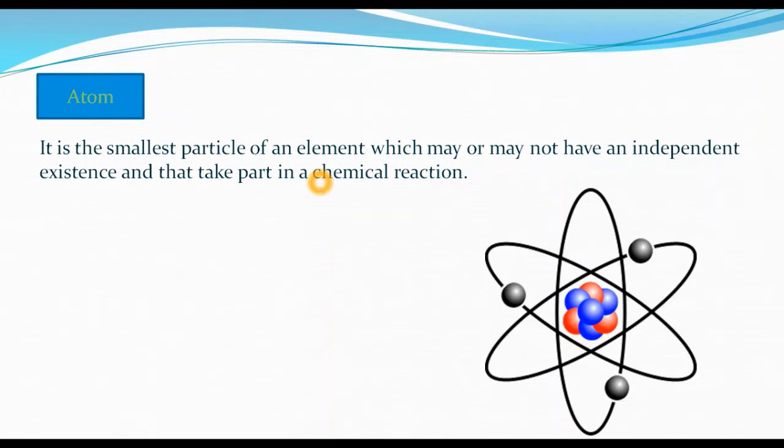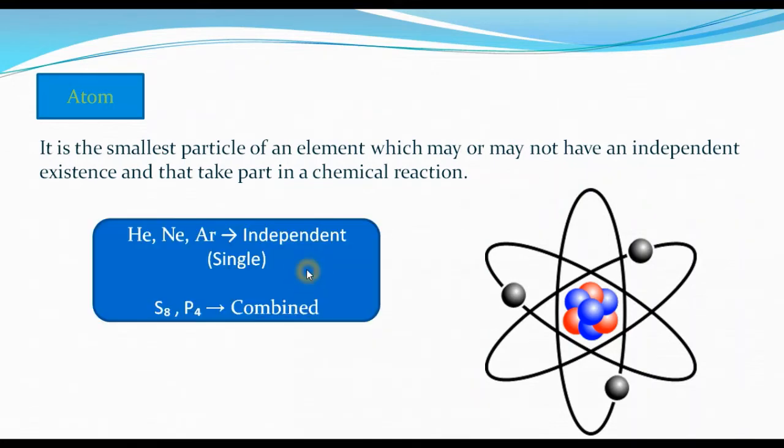Basically, atoms are the building blocks, the smallest particle of an element, and atoms of most of the elements are very reactive. But atoms of most elements may or may not have an independent state. That means atoms may exist in the free state or may exist in a combined state. If we talk about the noble gases, helium, neon, argon, they exist as independent atoms. They are in a free state, they are single atoms.